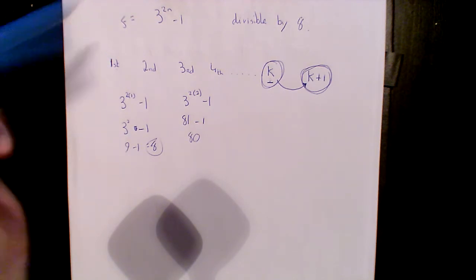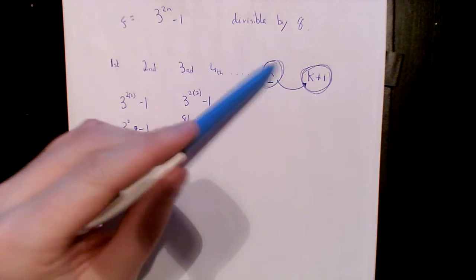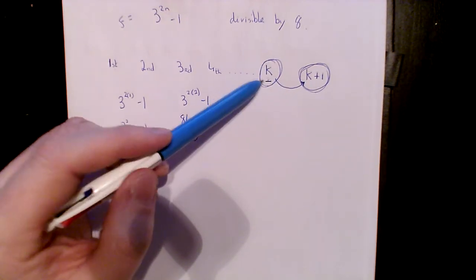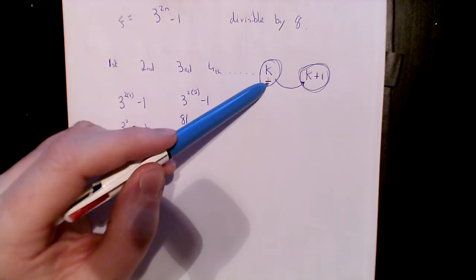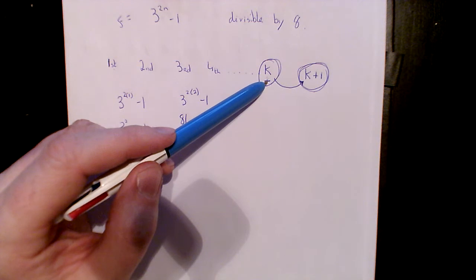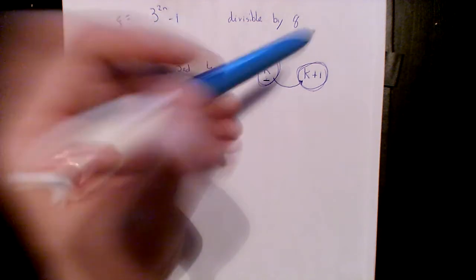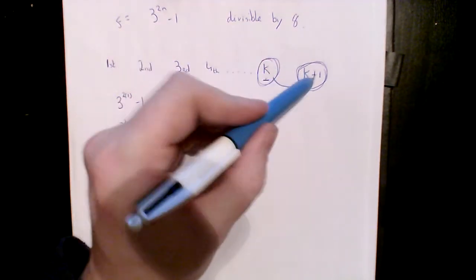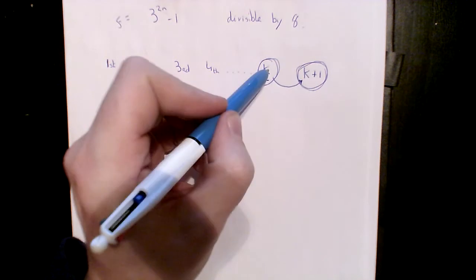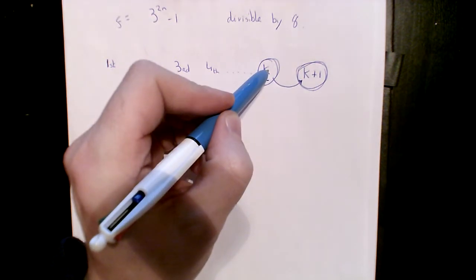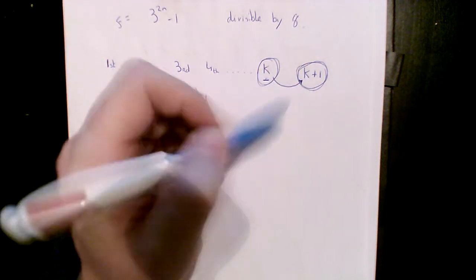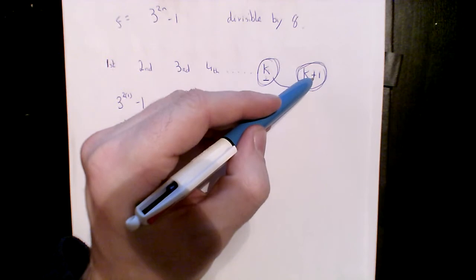So we'll run over it again. I'm going to look at the second last number, I suppose. I don't know what number it is, but I'm going to just presume that it is divisible by 8. And now I'm going to see what the difference of these two numbers is. And if the difference is a multiple of 8, then I know that this is divisible by 8 also.